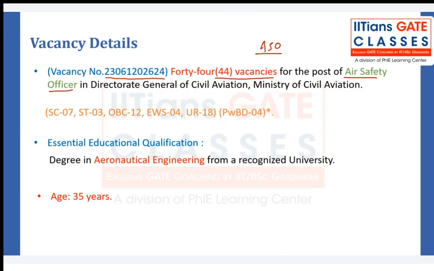These 44 vacancies are distributed among all the categories. You can see here that for the general category around 18 vacancies are there, and for SC 7, ST 3. So total 44 vacancies are there. What is the essential qualification we need to apply for this post of air safety officer?